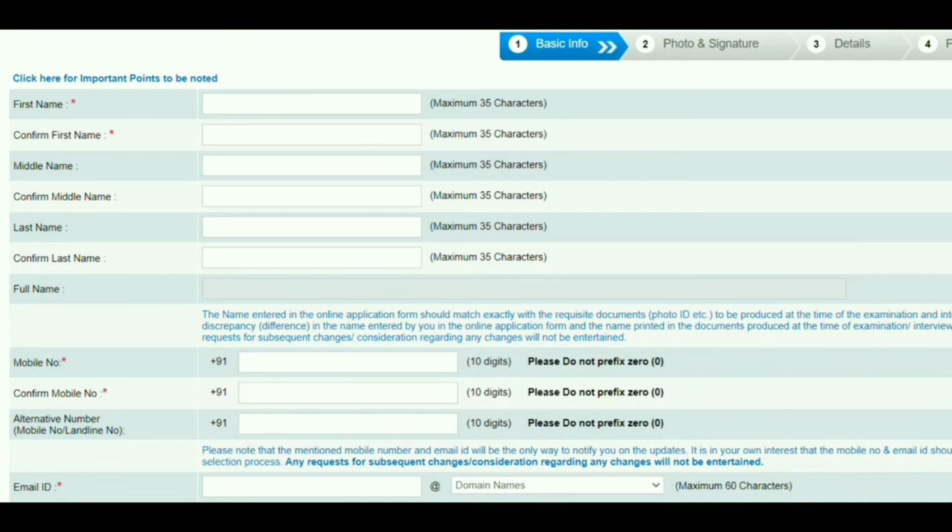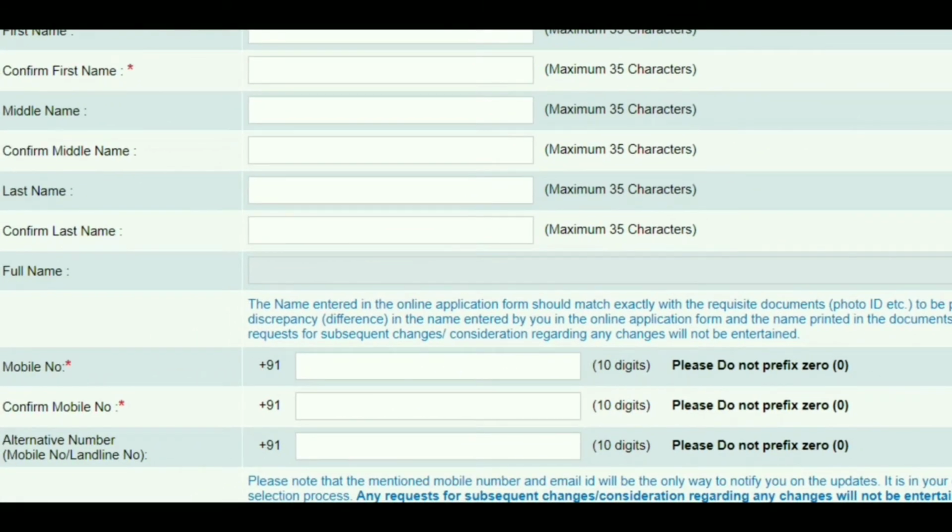So first name, confirm name, middle name. Suppose my full name is Guru Sai Kamal Chinnapaka. Here my first name is Guru, Sai Kamal is my middle name, and my last name is Chinnapaka. So in this way we can keep here. If you don't have any middle name, just keep the first name. No need to enter the middle name, and enter the last name and confirm your last name.